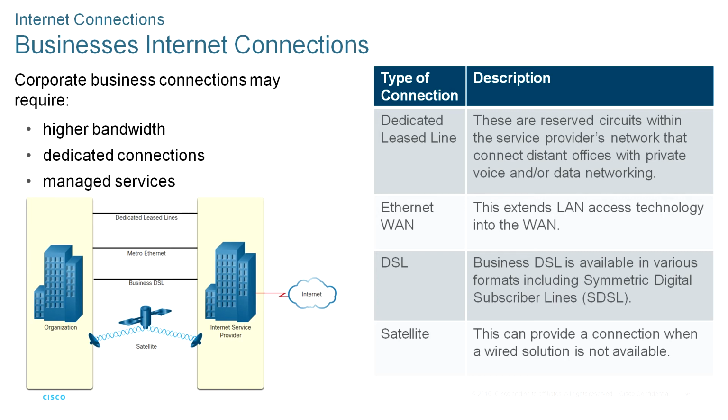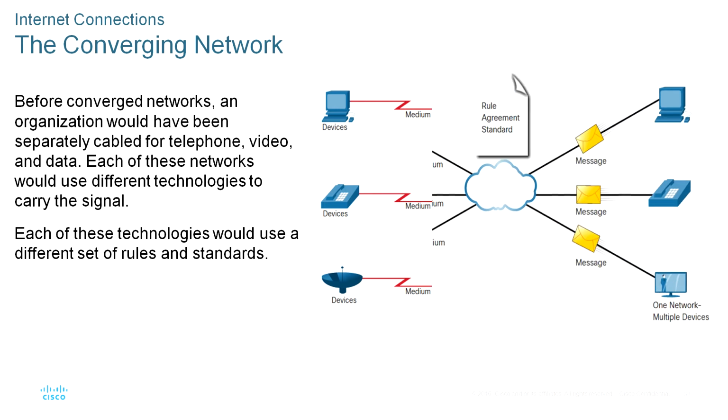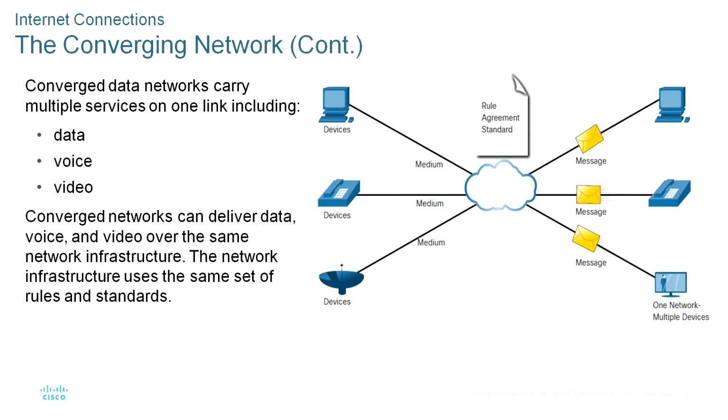Now, converging networks. In a converging network, the traditional separate networks are combined. Consider a school built 33 years ago. Back then, some classrooms were capable of a data network, a telephone network, and a video network for televisions. All of those are now using the converged network. Computer networks transmit messages using rules agreed upon as standards. Converged data networks carry multiple services on one link, including data, voice, and video.